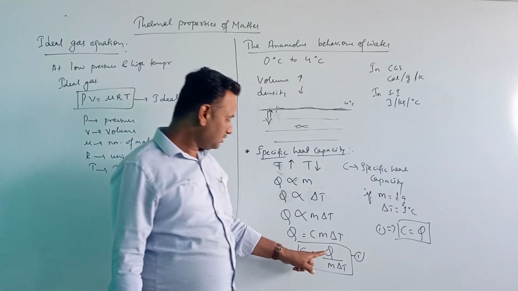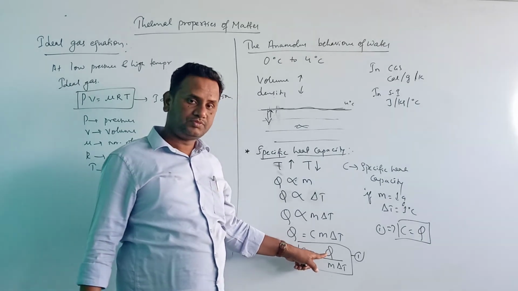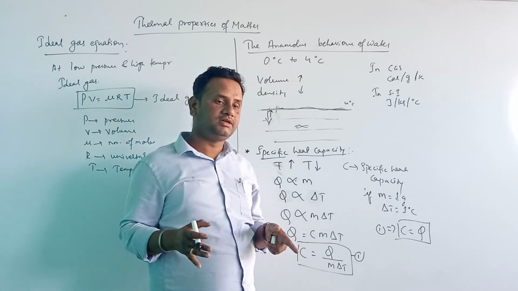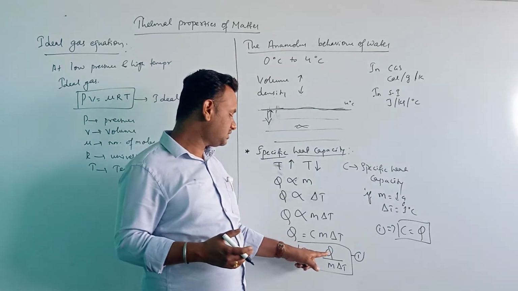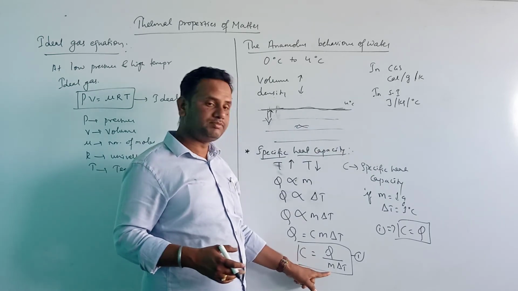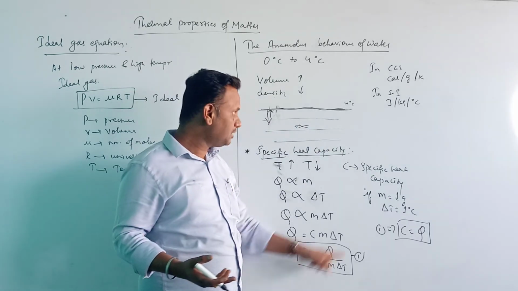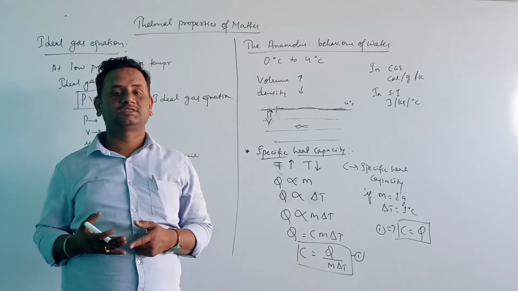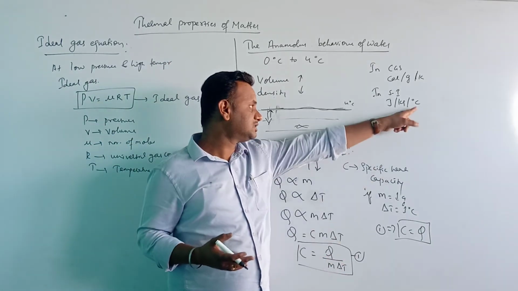Heat is a form of energy. What is the unit of energy? Joule. So for Q we have joule, mass is in kg in the SI system, and temperature is measured in Kelvin.